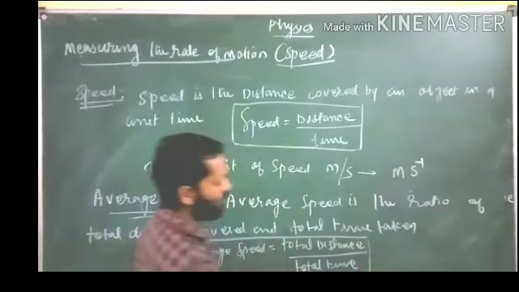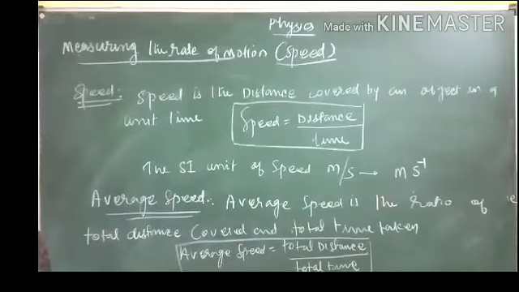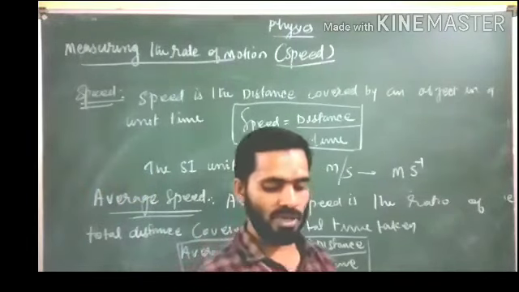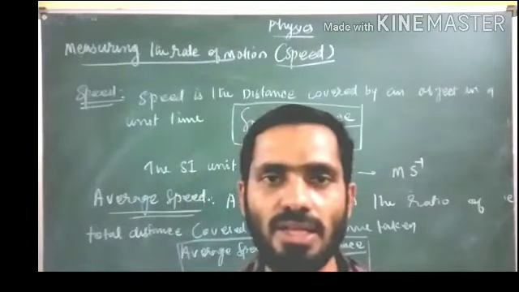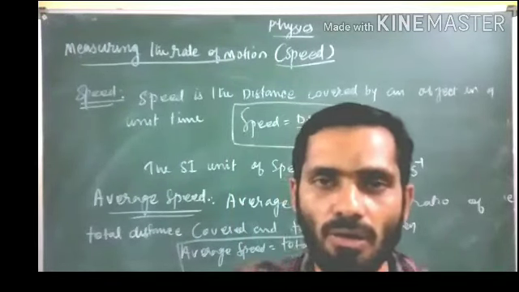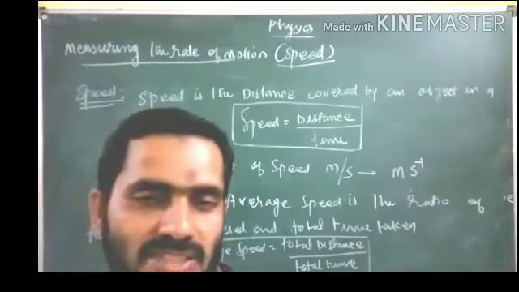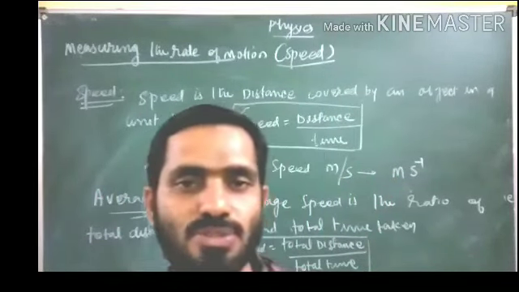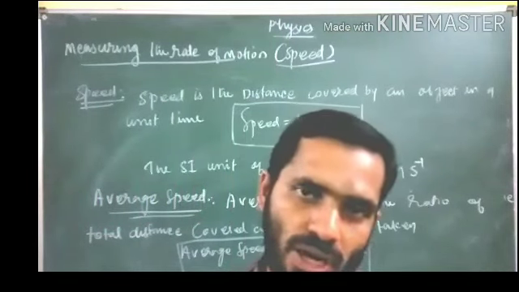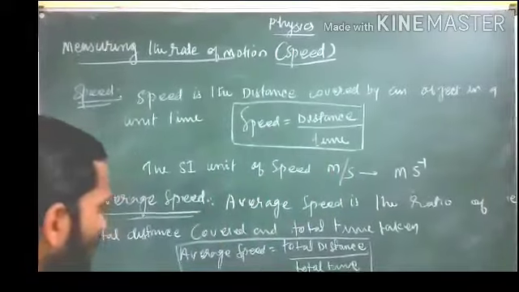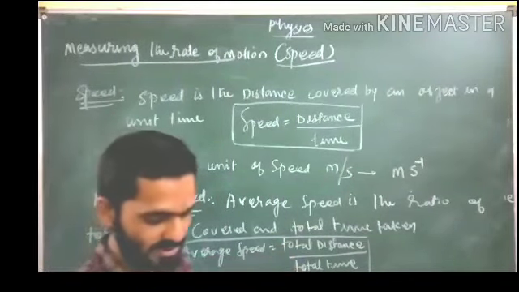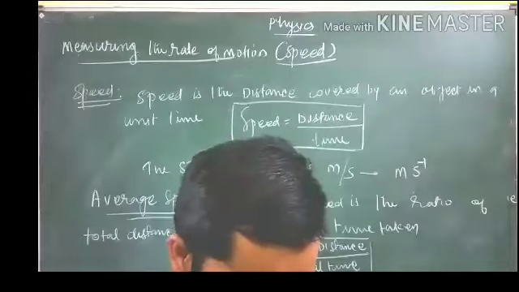So this is a very important quantity, students. Practically, we only calculate the average speed, because in a motion we will not get a constant speed, or we cannot move a long distance with the same speed. Sometimes you want to reduce the speed, sometimes you want to increase the speed. So there will be a variable speed. If you have a variable speed, what will you calculate? Average speed equals total distance divided by total time.